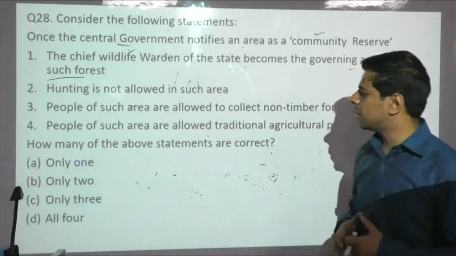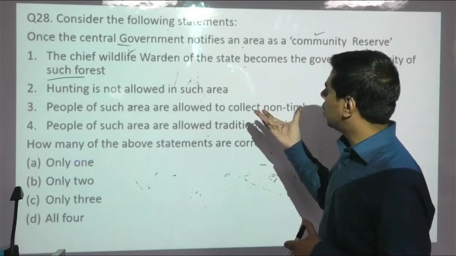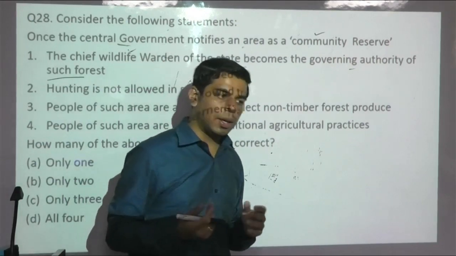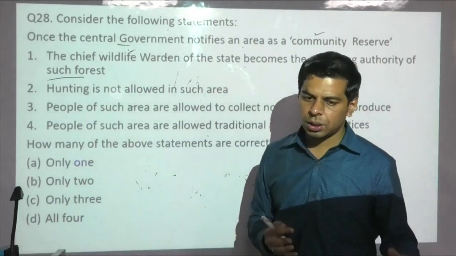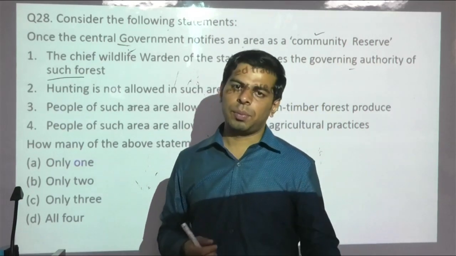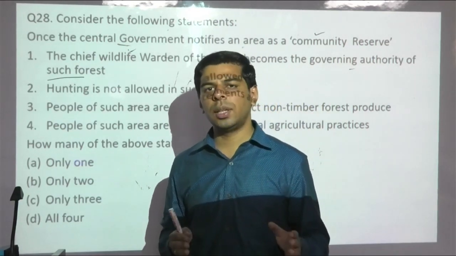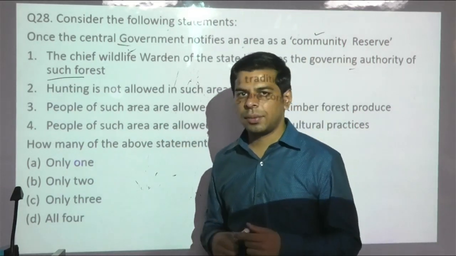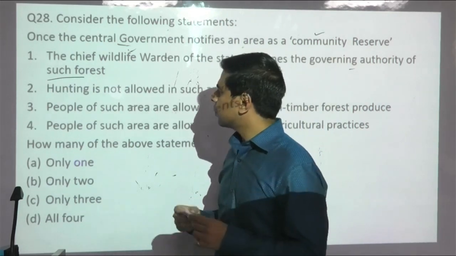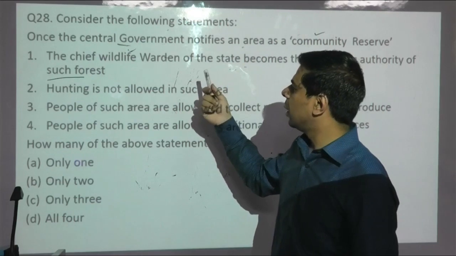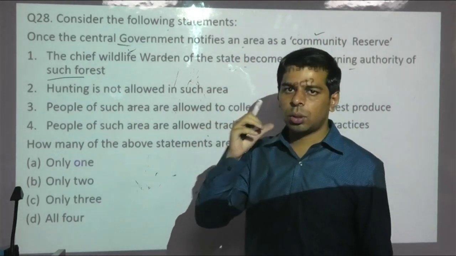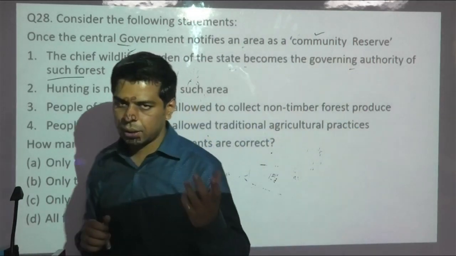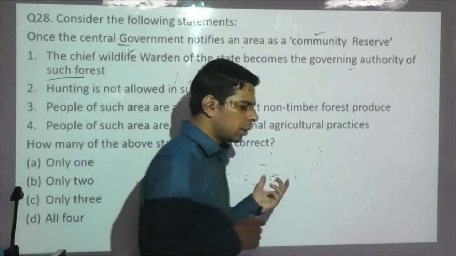The final question from the science and environment section is once again on the community reserve part. Community reserve we had discussed in in situ conservation, where the primary role and impetus lies with the community, which is motivated to manage a park or a region for preserving traditional practice, or more specifically to preserve the plants and fauna found there. It's a concept which has evolved in Punjab, and we have seen Lalwan and Keshopur as the early front runners in the community reserve category. Even though the basic management lies with the citizen or the community, still the chief wildlife warden of the state is the governing authority, because we have to maintain data, and the state keeps track of what kind of themes are being carried out there.